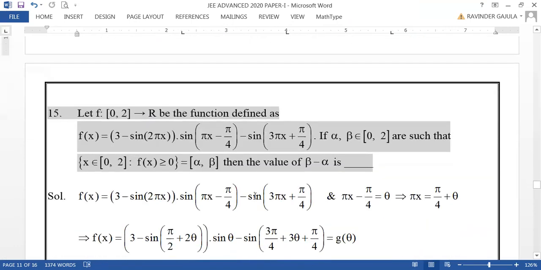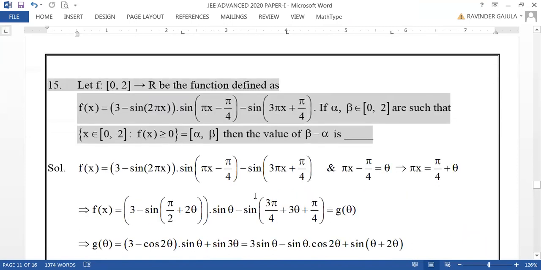Now you see, coming to the next question of this paper, the 15th one. Of course, this is one moderate question we can say, as you can see now.